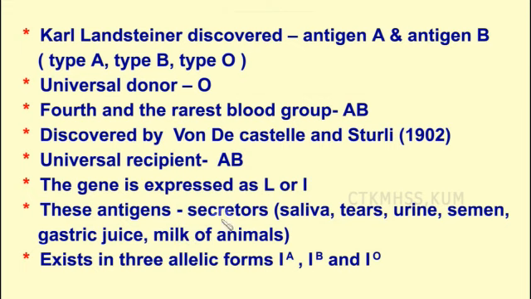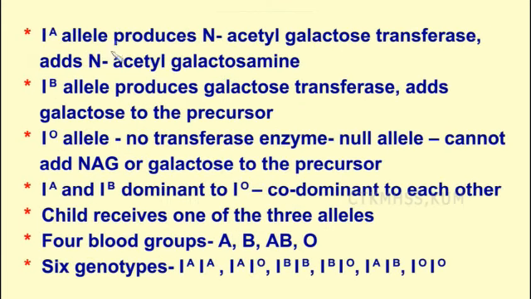And these alleles exist in three forms. They are called IA, IB and IO. So IA allele produces N-acetyl galactosamine transferase.